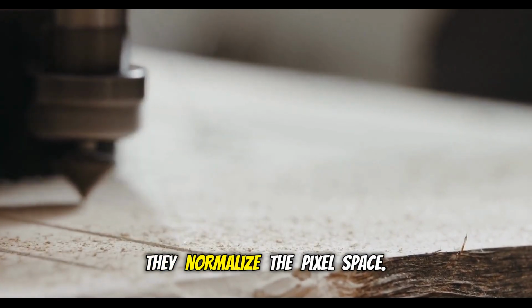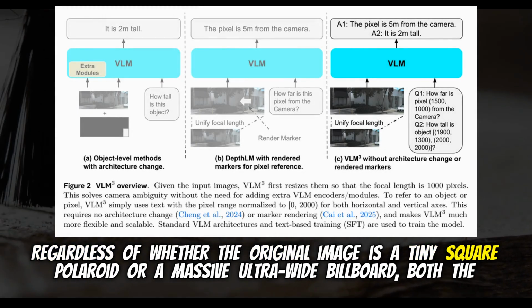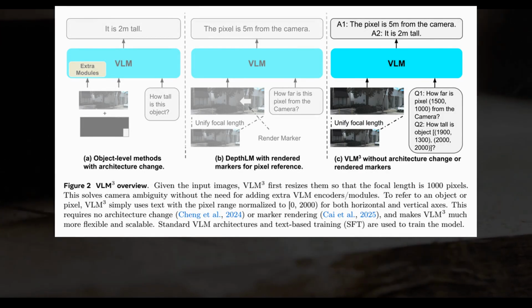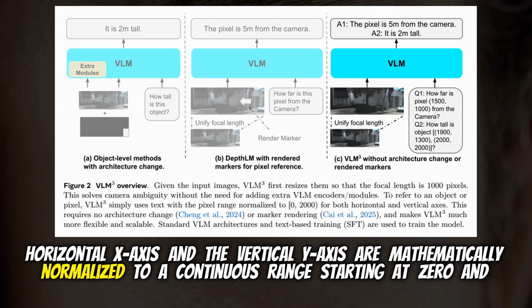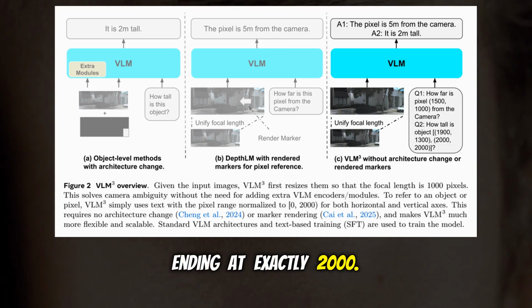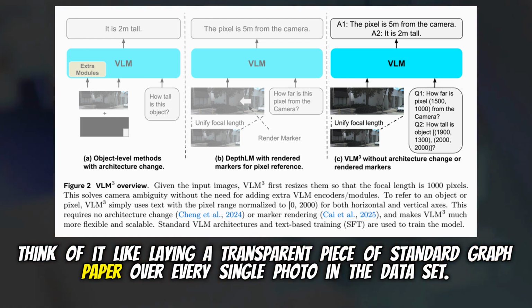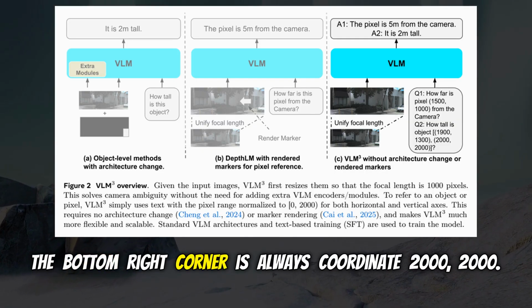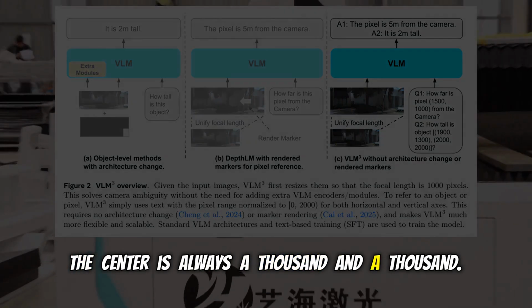They normalize the pixel space. Right. Regardless of whether the original image is a tiny square Polaroid or a massive ultra-wide billboard, both the horizontal x-axis and the vertical y-axis are mathematically normalized to a continuous range starting at 0 and ending at exactly 2000. Think of it like laying a transparent piece of standard graph paper over every single photo in the dataset. Yes, perfect analogy. The bottom right corner is always coordinate 2000, 2000. The center is always 1000, 1000.